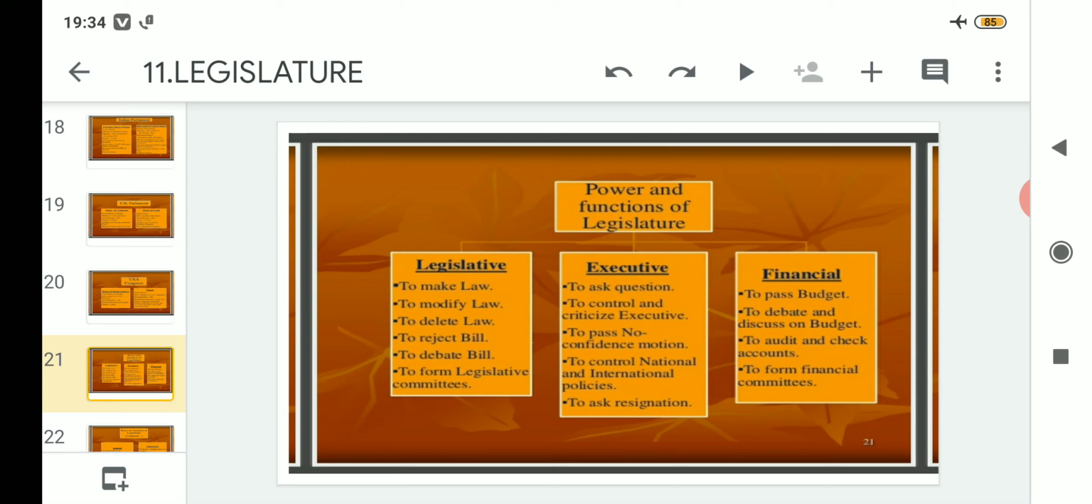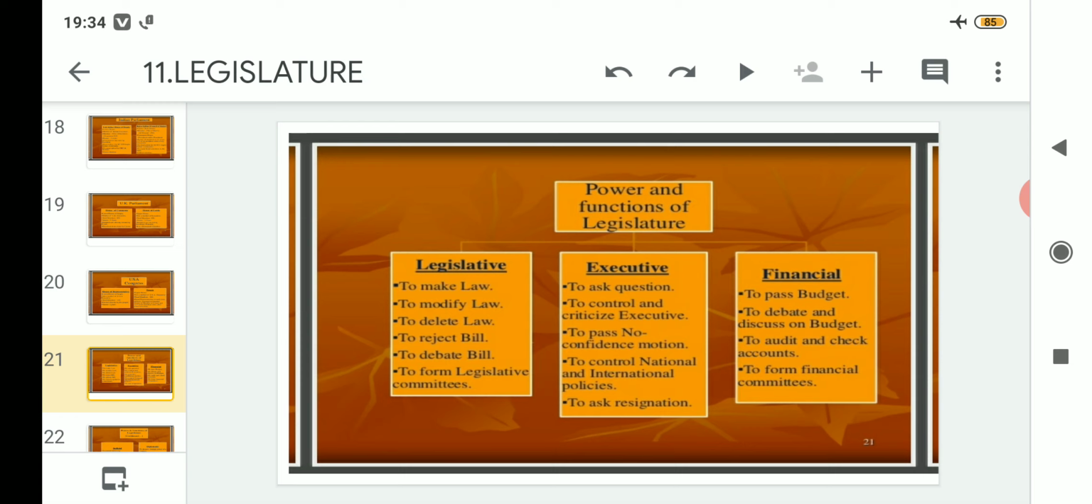So firstly, if we talk about legislature, the first and foremost organ that is connected with the legislature is the legislative. And what are their powers and functions? That means what are the powers and how they function, what are the duties, roles and responsibilities given to the legislative. So the first and foremost power and function related to the legislative is to make law. Then if they have made law, they have the power to modify law also.